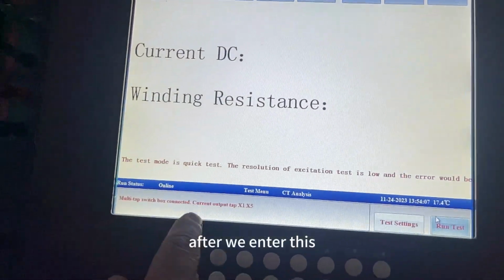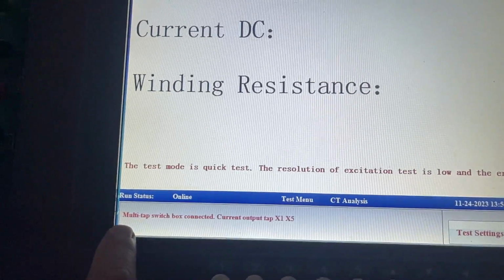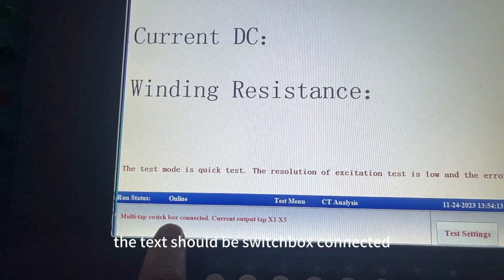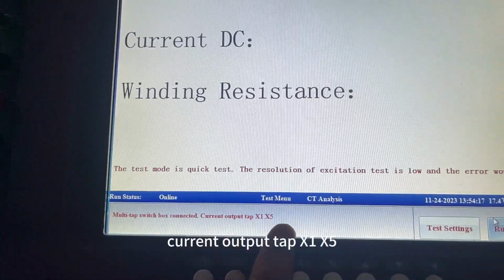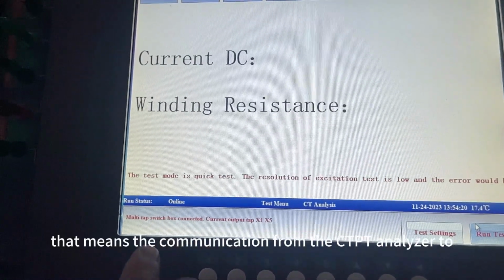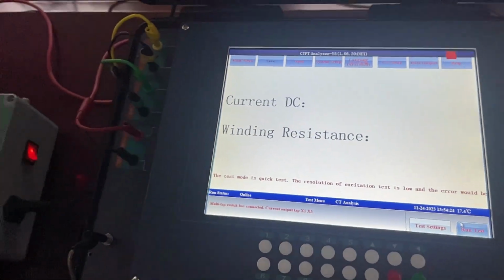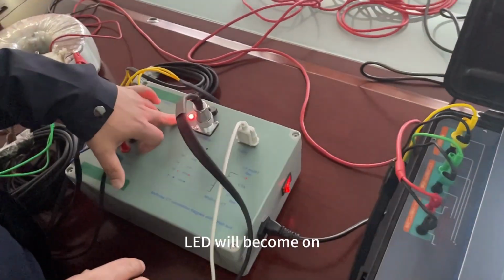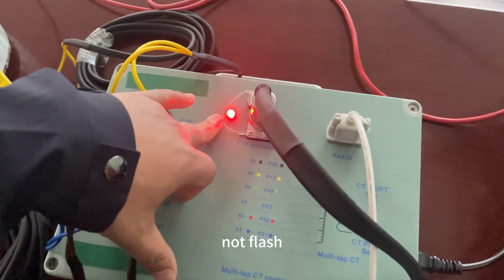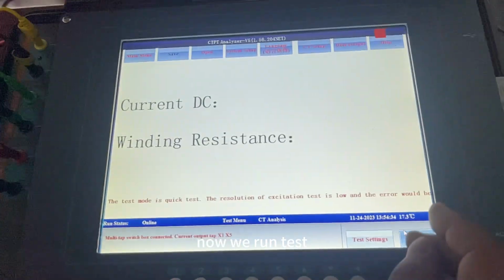After we enter this window, we can see here the text should be: switch box connected, current output tap X1, X5. That means the communication from the CTPD analyzer to the switch box is okay. After the CTPD analyzer and the switch box are connected, the LED will become on, not flashing, like this. And now we run the test.